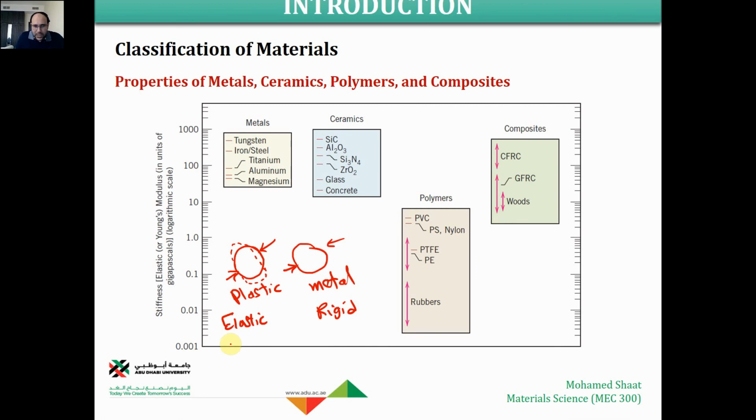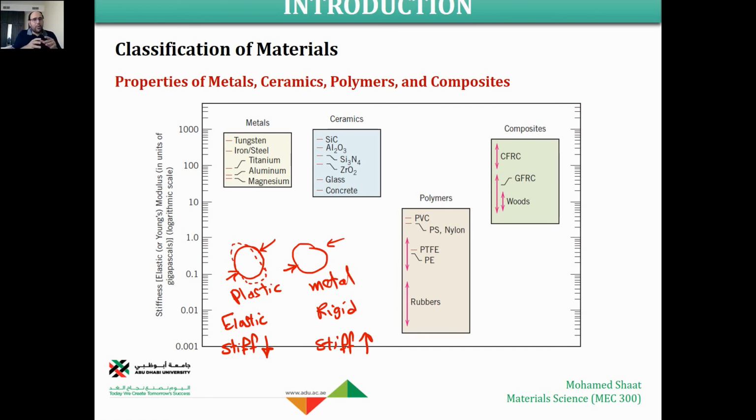So the stiffness of this material is very low, but this material is very high in terms of stiffness. Why? Because it is rigid in comparison to the other one. So this is the physical meaning. What does it mean, stiff material? Stiff means a rigid material. So if the stiffness is high, it means that you have a very stiff material. It is hard to change the shape of this material.